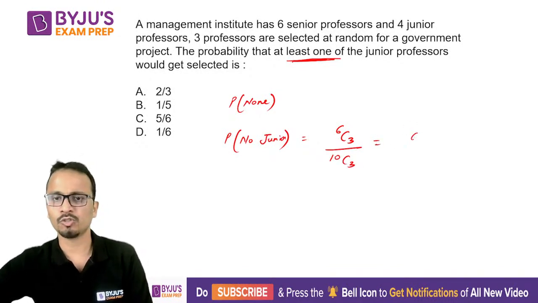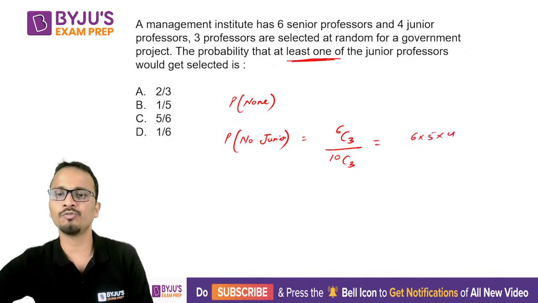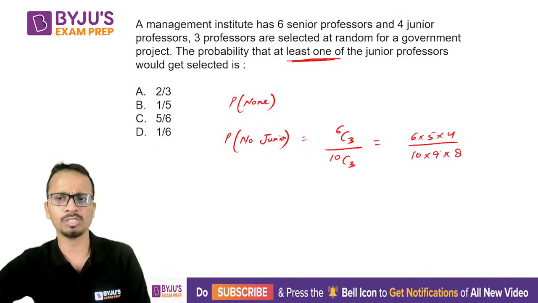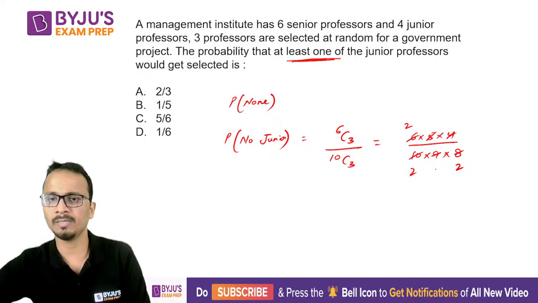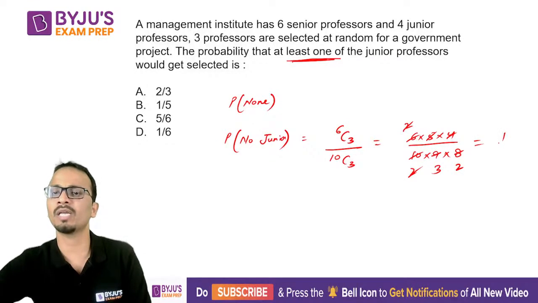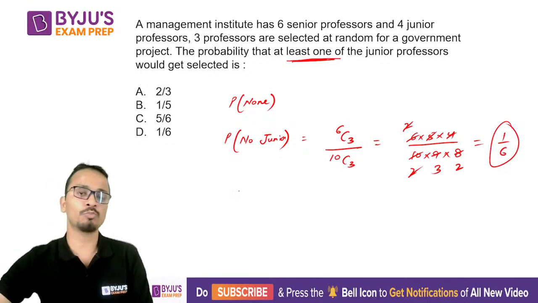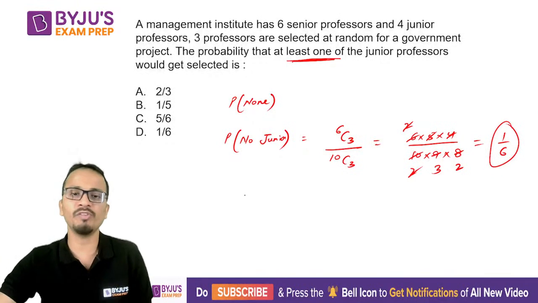All right. So 6 into 5 into 4 divided by 10 into 9 into 8. Upon simplification, 5 and this 2 will go, 2 and 2 will come here, and this will be 3. So this probability will come out to be 1 upon 6. So the probability that no junior will be selected will be 1 by 6.